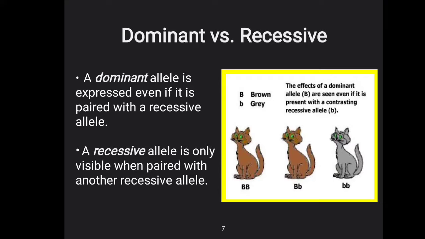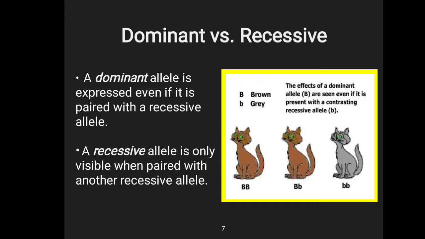Dominant versus recessive. A dominant allele is expressed even if it is paired with a recessive allele. A recessive allele is only visible when paired with another recessive allele. That means you must have two recessive alleles to show their pattern. But in the case of the dominant allele, as the name indicates, it is dominant in nature, so it only requires one allele to dominate.